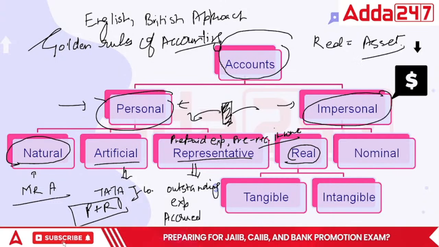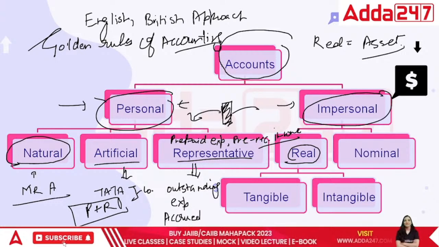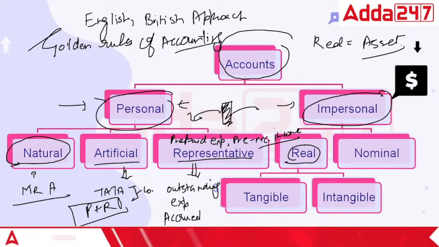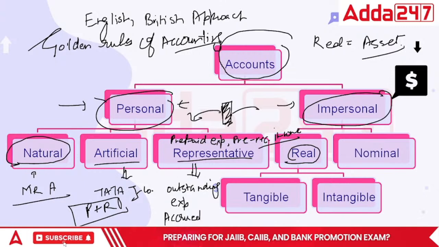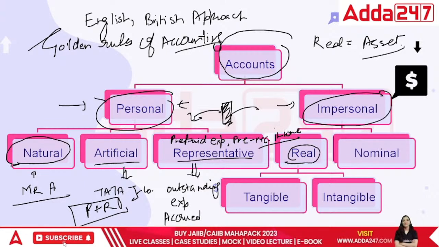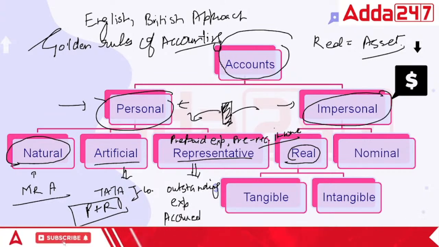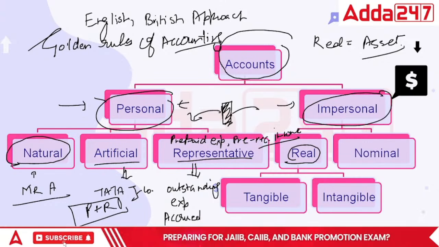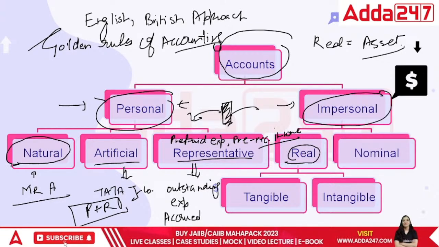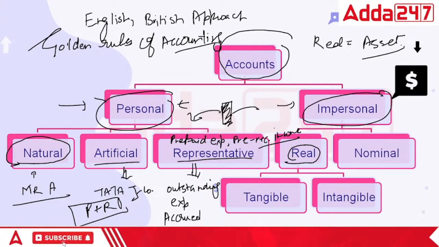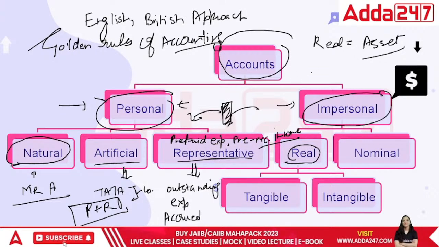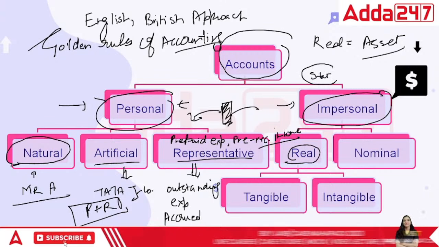What are assets? We have talked about it earlier as well. An asset is something that helps the business to grow further. Ultimately, real is something that helps the business to grow. Say I am a stationery organization with a stationery shop.